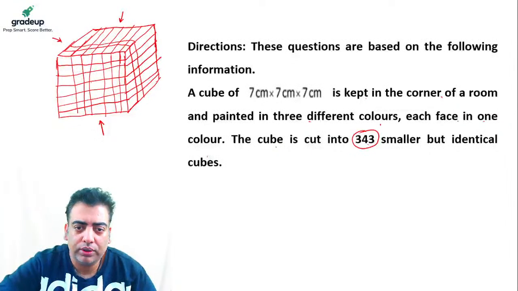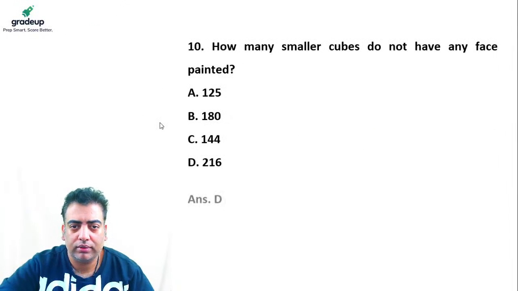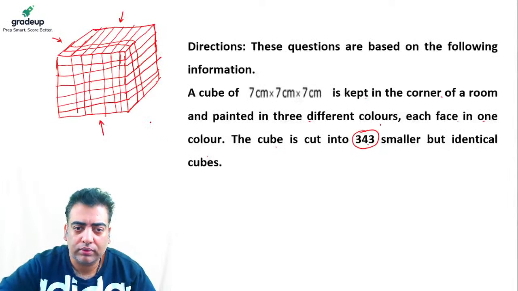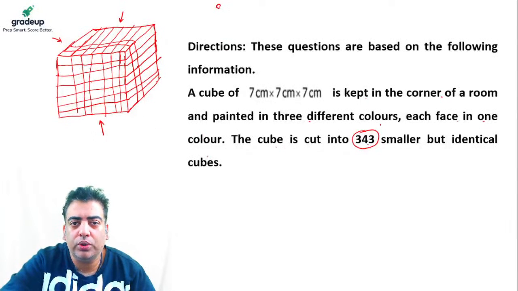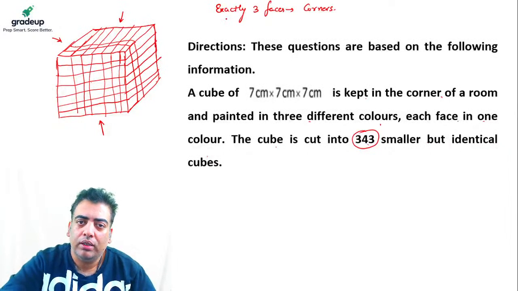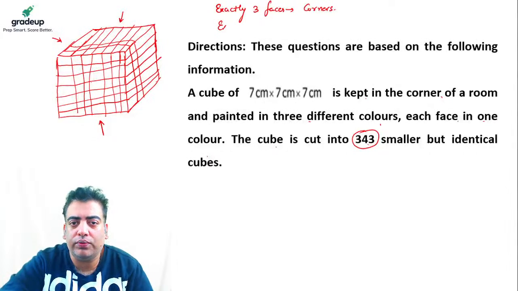the cubes whose exactly three faces are painted are the ones which are always at the corners. Cubes whose exactly two faces are painted are the ones along the edges.